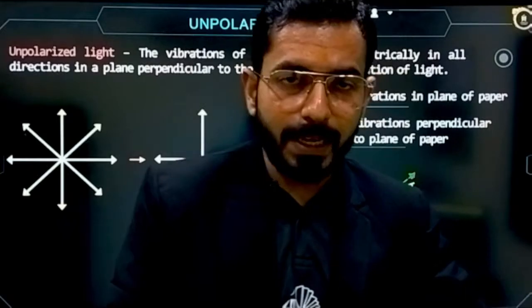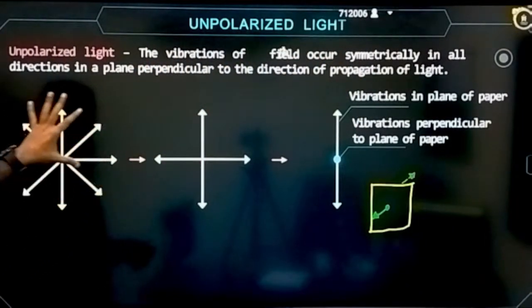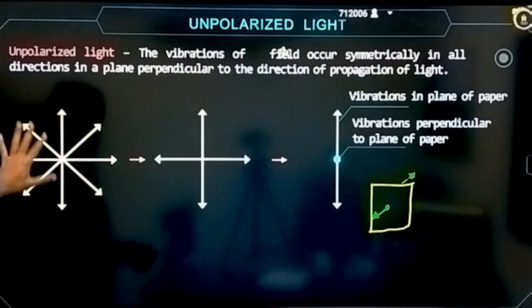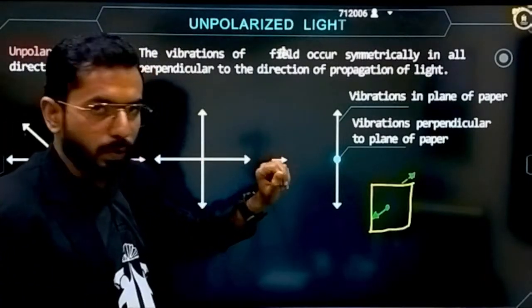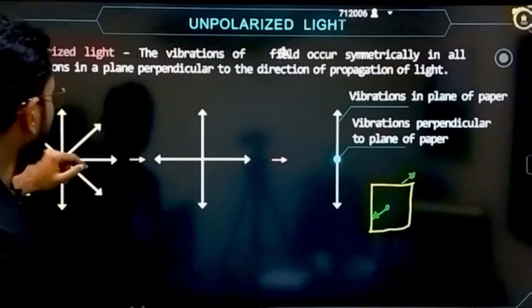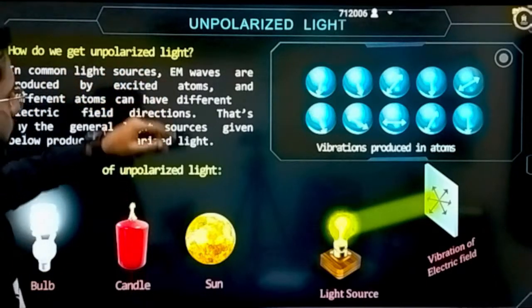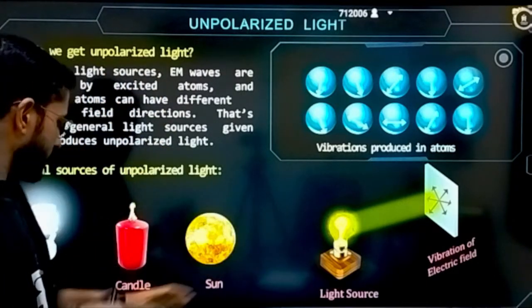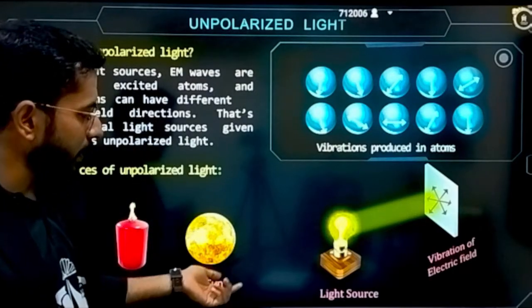Now let's understand how it practically looks. See, here it is represented that the electric field is oscillating in all directions in the plane perpendicular to the propagation. When you convert this into a single direction, it is called polarization. This is the example of unpolarized light. How do we get unpolarized light? All the sources, let's suppose a bulb, a candle, the sun, give you unpolarized light.